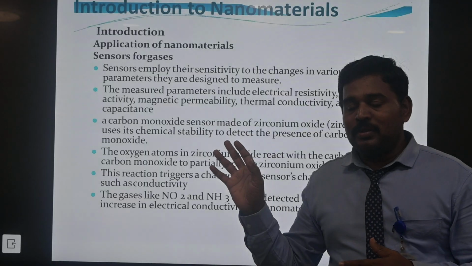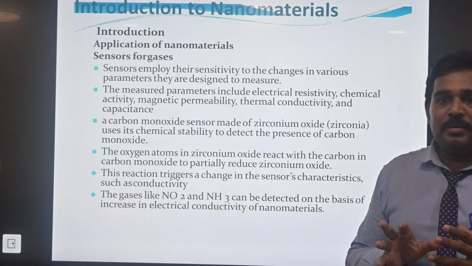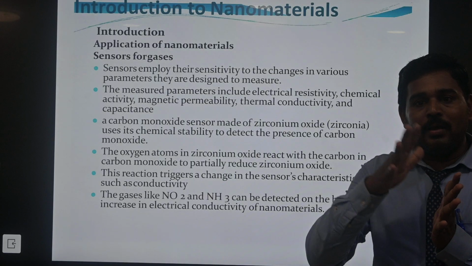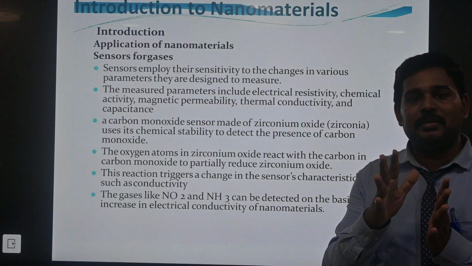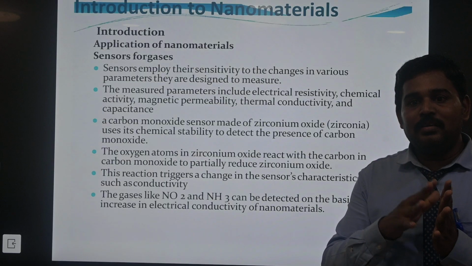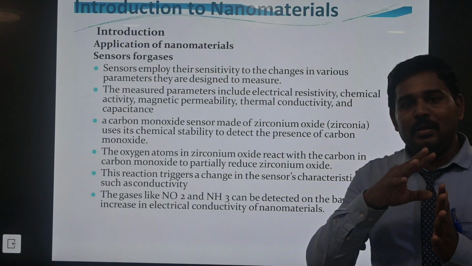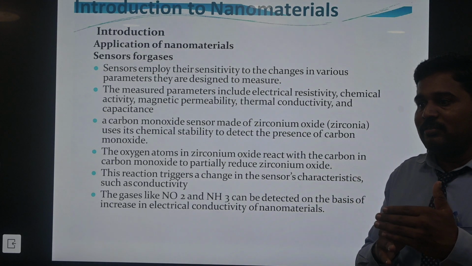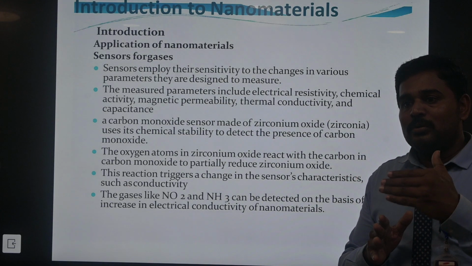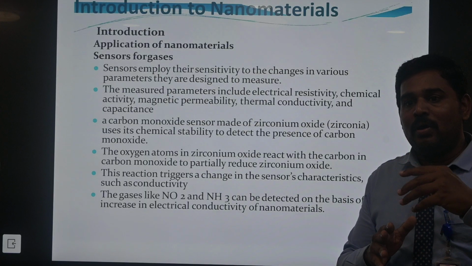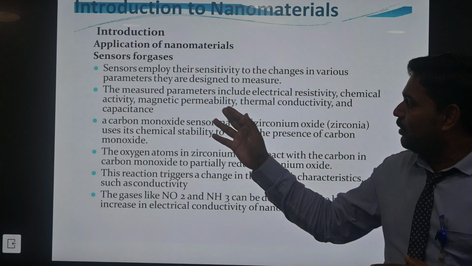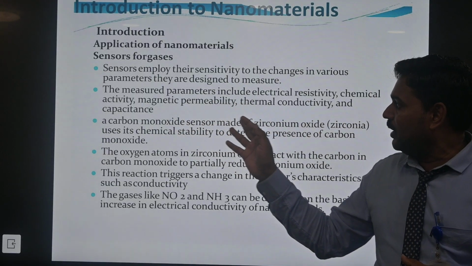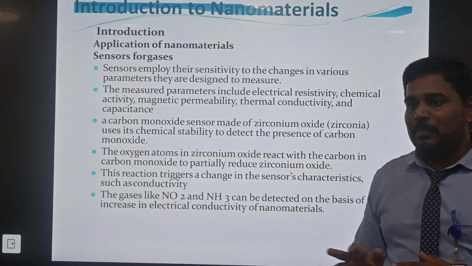So next one is the sensor. Sensor is a wide range of material also. The nano material will be the metaphor used through the application in sensors. Sensors also include biosensors, reflected through more than one type of sensor. So a biosensor means reflecting through the plant growing or plant drying, different methods also used. The parameters included are the resistivity, the chemical activity, magnetic property or thermal conductivity of the capacitor.